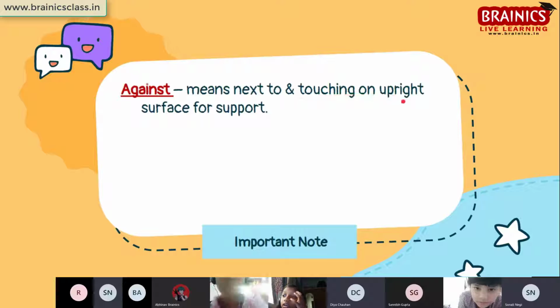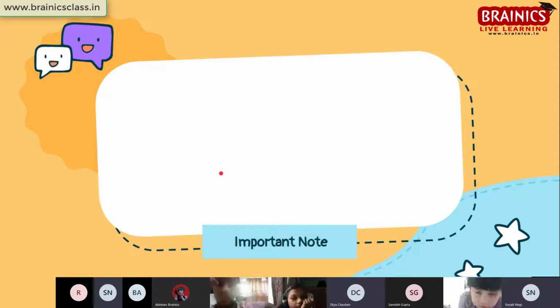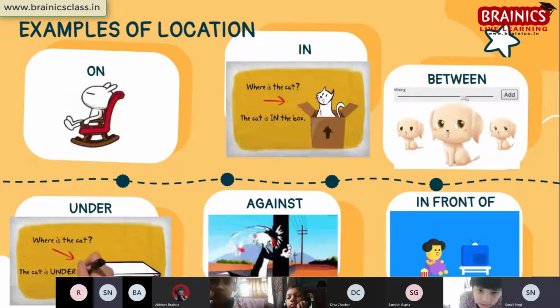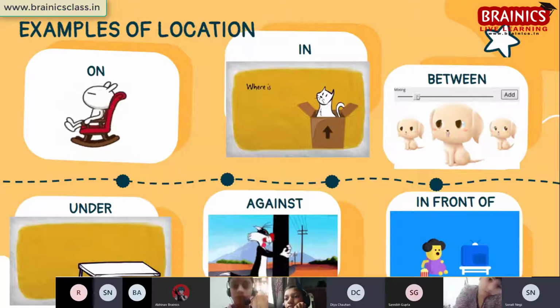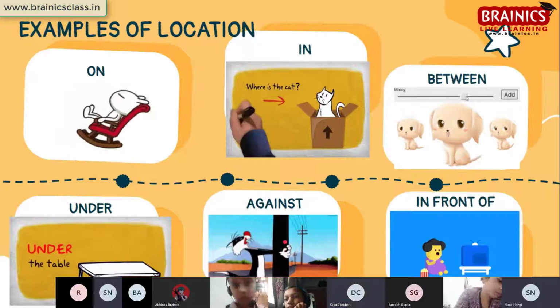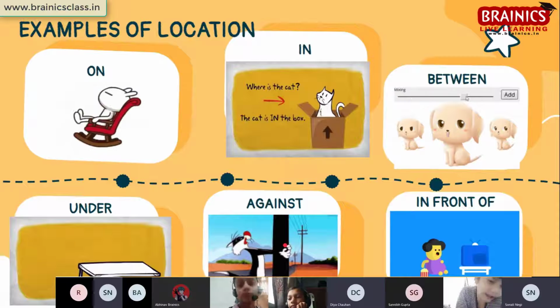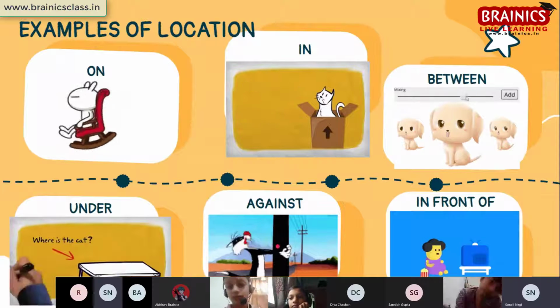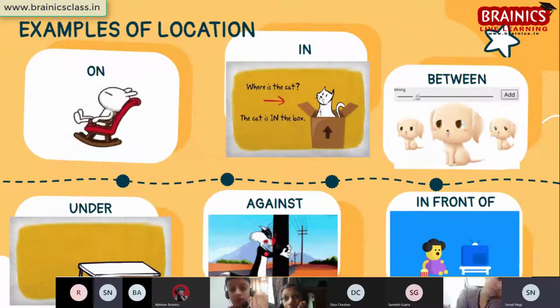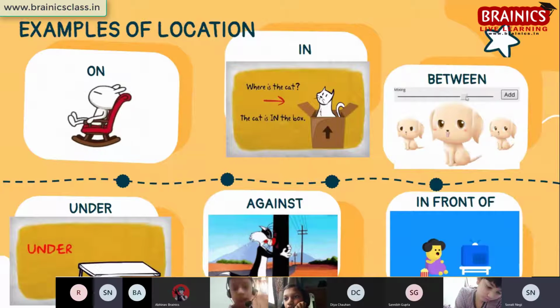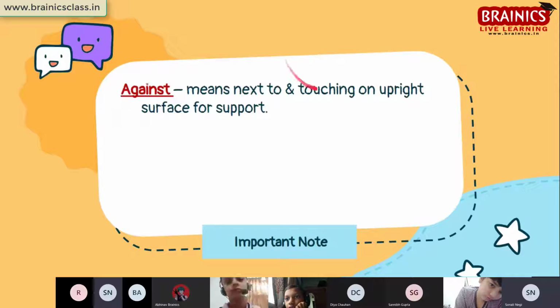Against means next to and touching an upright surface for support. For example, we saw here the cat was hitting his head against the wall. You can see the cat is standing opposite, but still what he is doing, he is touching the pillar. Everyone can see here? Yes, ma'am. So that is the meaning of against. That means either when you are standing next to it or opposite to it, but you are touching that surface. So against means next to and touching an upright surface for support.